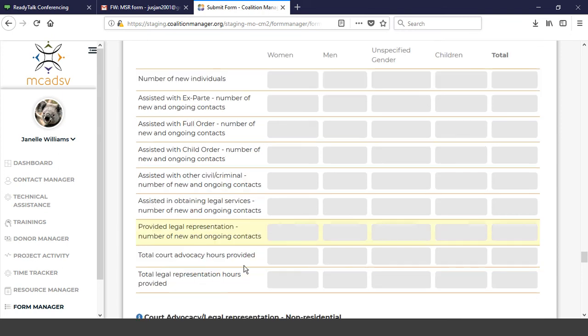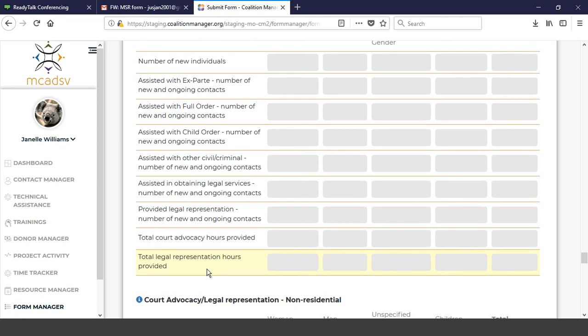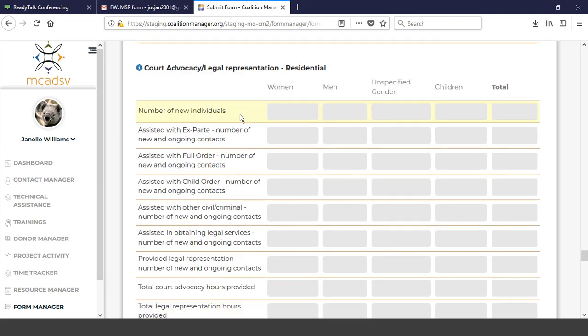You're going to maintain total court advocacy hours and legal representation hours. Now remember, because it gets confusing, court advocacy hours are provided by advocates or a trained volunteer. The legal representation hours are the hours provided by an attorney. But we are collecting the number of new individuals. That's one of those new elements that are receiving any of these services for the first time.